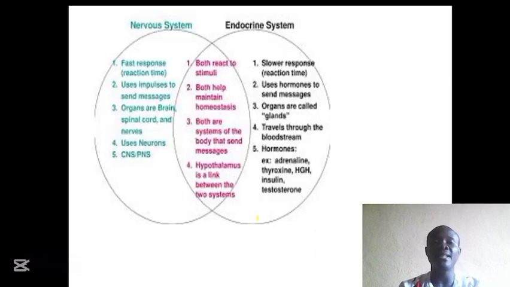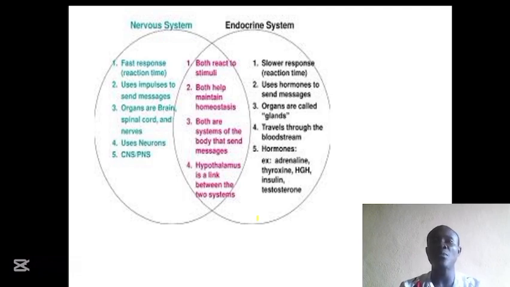Next on our slide is the differences between the nervous system and the endocrine system. The nervous system is fast. For example, if I touch a hot object, I can quickly drop it. But if the pituitary gland produces a hormone, that hormone has to be transported in the bloodstream to the testes, the ovaries, or other parts of the body where they perform their specific functions.